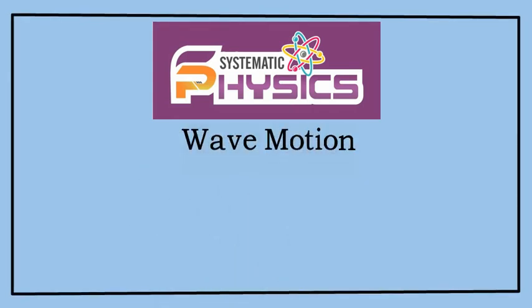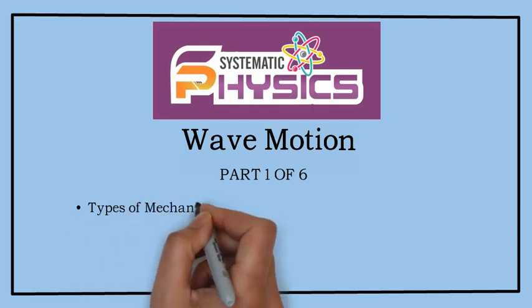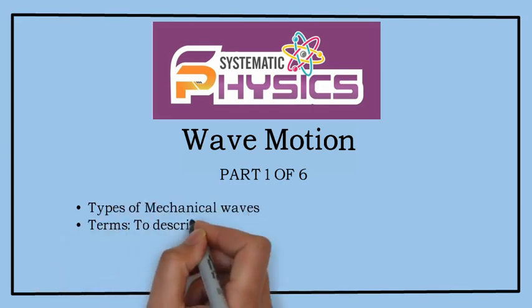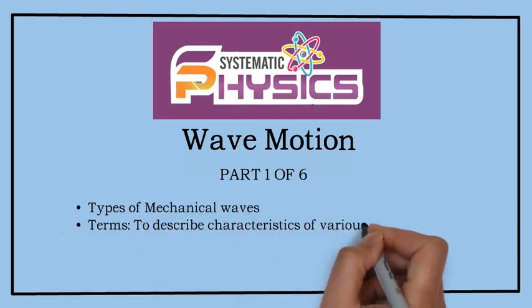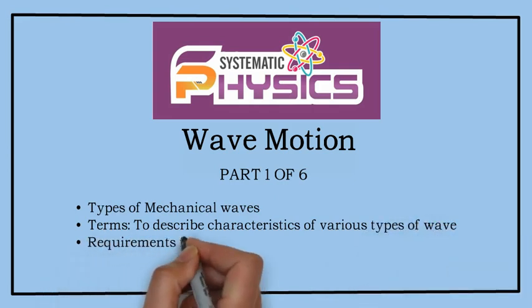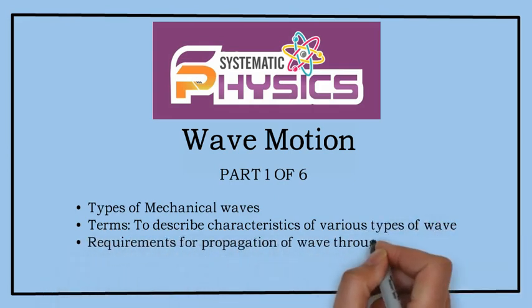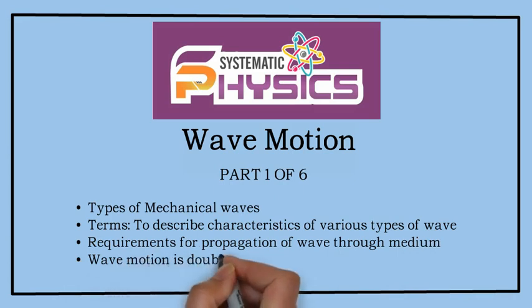Wave motion, part 1 of 6. In this particular part, we are going to cover the following points: types of mechanical waves, terms to describe characteristics of various types of waves, requirements for propagation of waves through a medium, and finally, wave motion is doubly periodic motion.